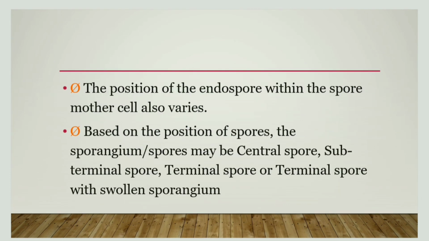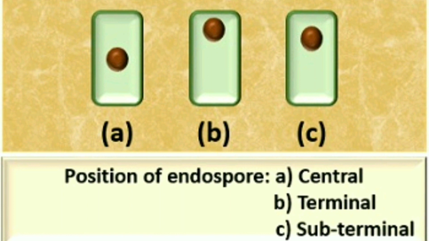The position of endospores also varies within a bacterial cell. Based on position, they are classified into central spore, subterminal spore, terminal spore, or terminal spore with swollen sporangium. In this diagram, the three main types of endospore positions are shown. First is the central endospore, present at the central position.